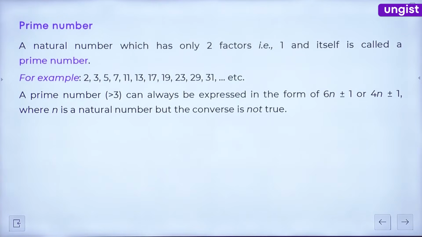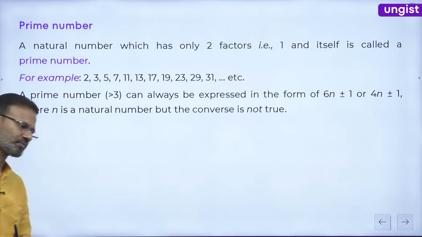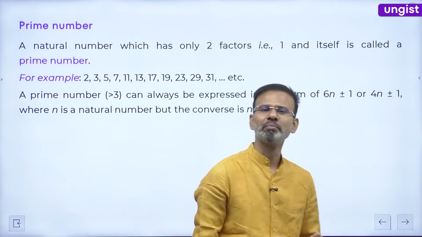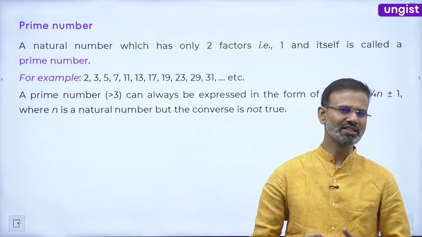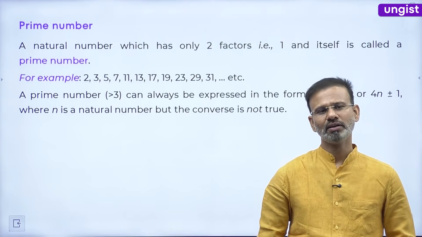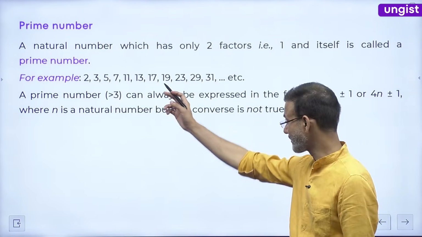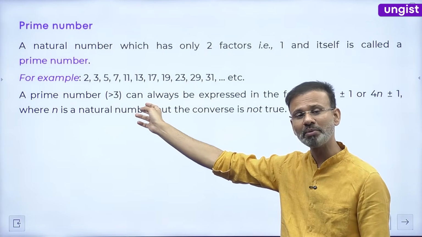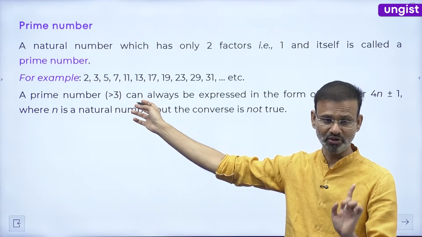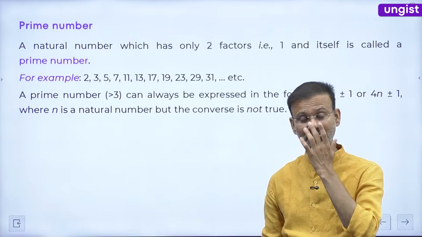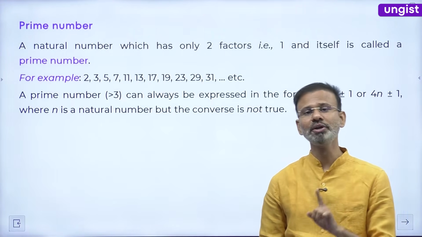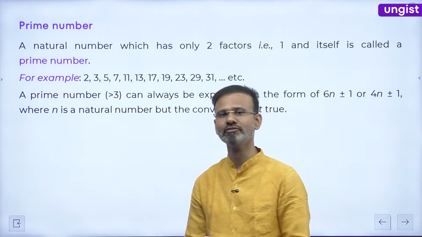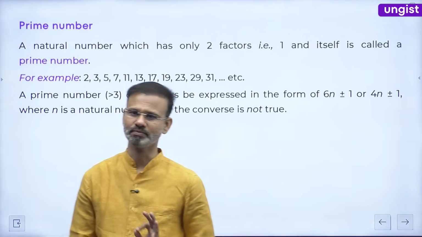So after that, friends, now let's talk about prime numbers. What are prime numbers, guys? We have already discussed. A natural number. इस बात का ध्यान रखिएगा. A natural number. A prime number can't be negative, guys. Please take care of it. A natural number that has only two factors, 1 and itself, is known as a prime number.